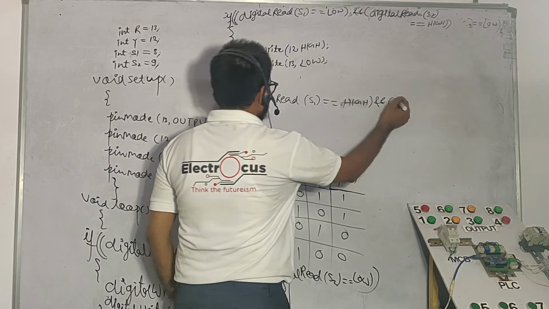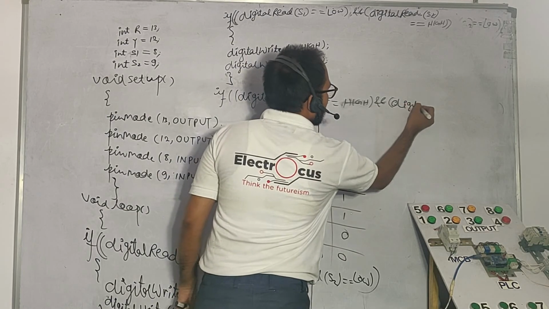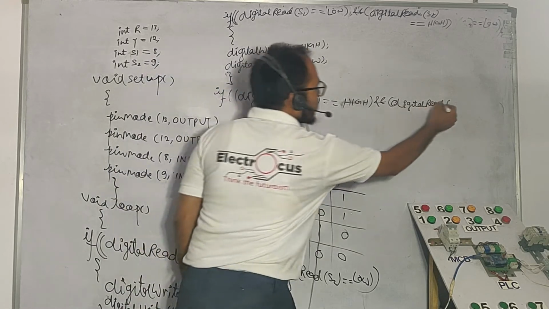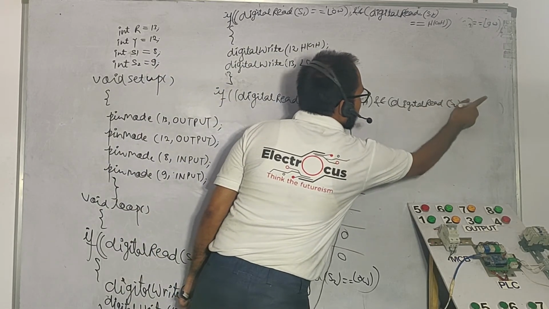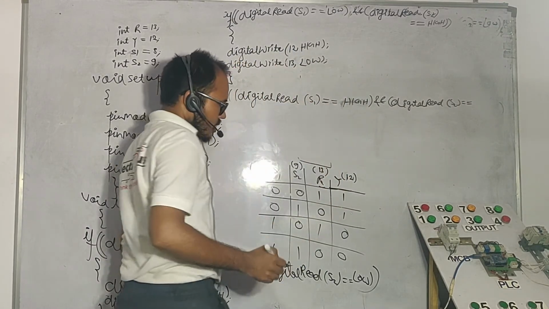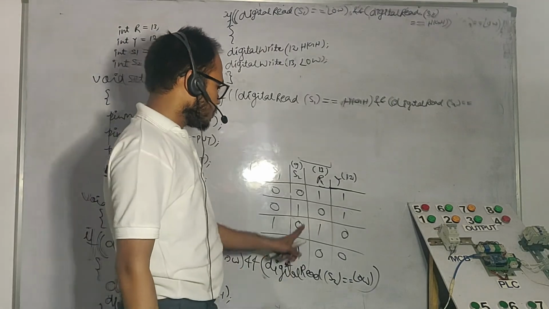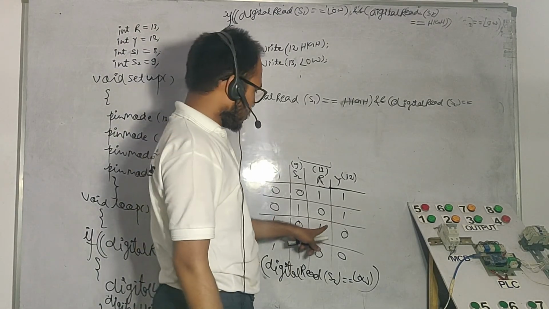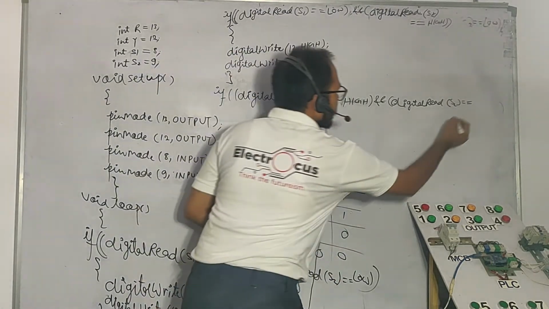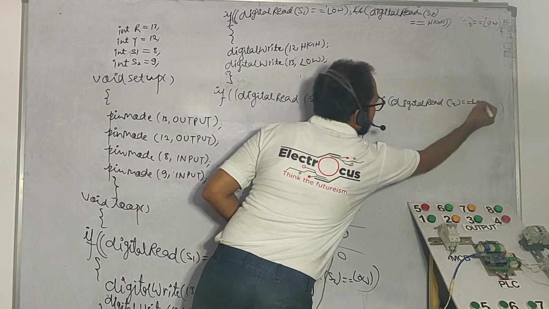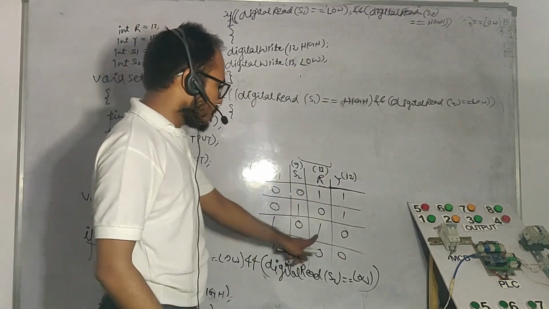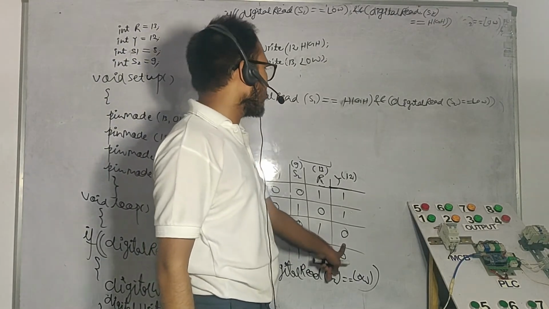And digital read switch number 2 is going to initialize and equal to what, the condition is what, switch number 2, you have first one is high and second one is low. So we are going to choose here a low function. Very easy.